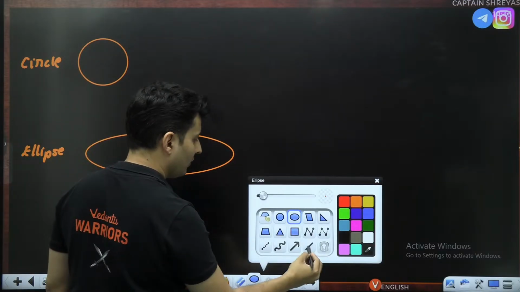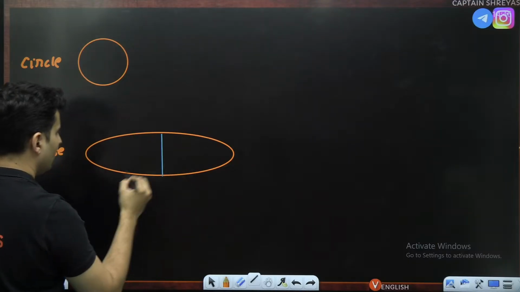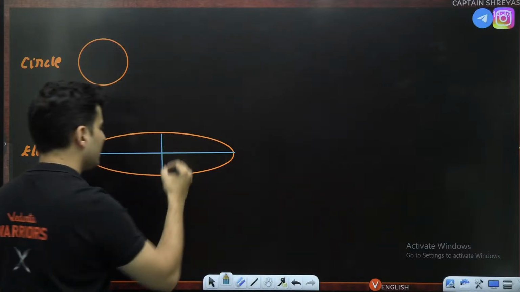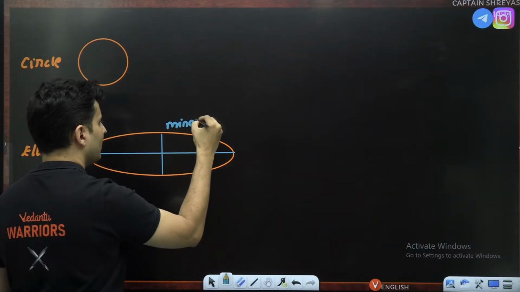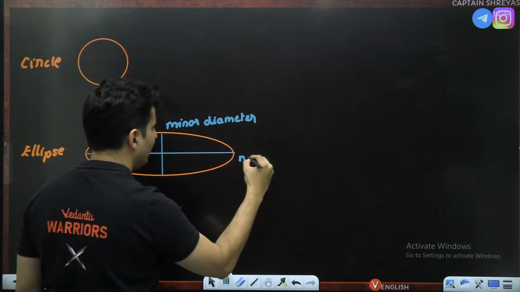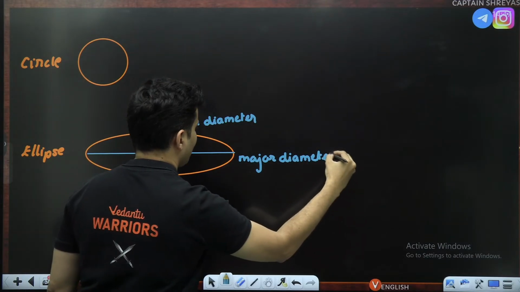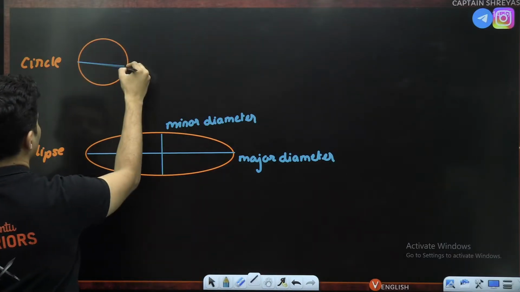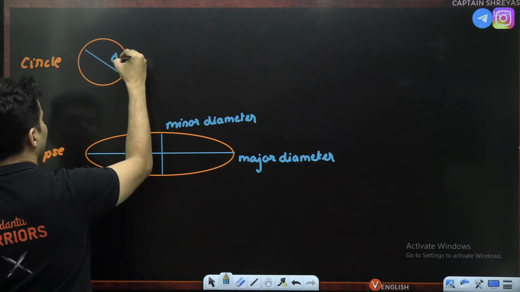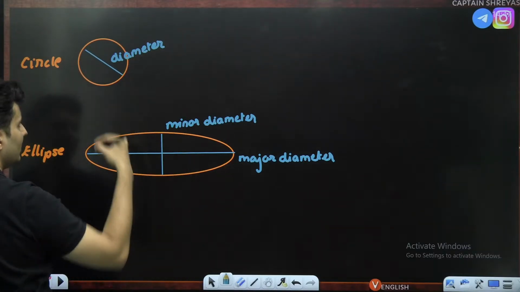In that you have to know a few things very clearly. Number one, this and this, what are they? Basically, this is called the minor diameter. This is big, so that's why it is called the major diameter. Just like in a circle, any point to any point you can join, the length will be the same. It is just called the diameter of the circle. But here, this is the minor diameter, this is the major diameter.